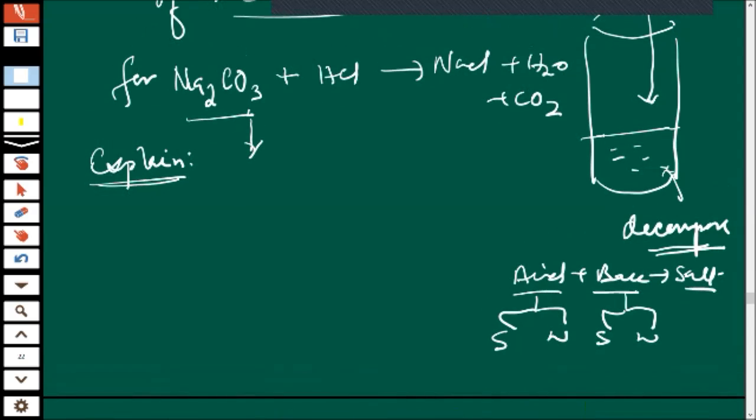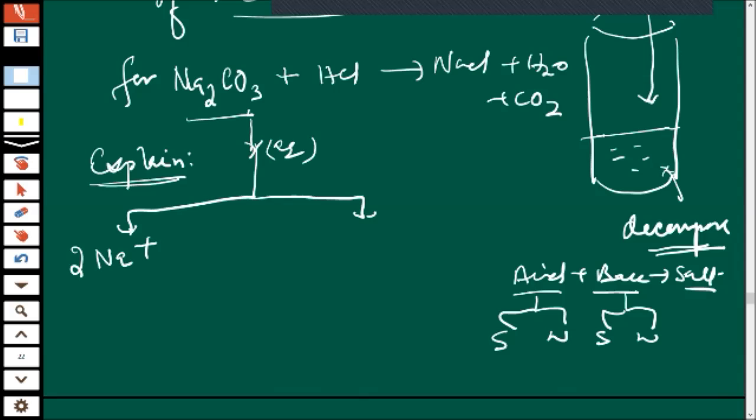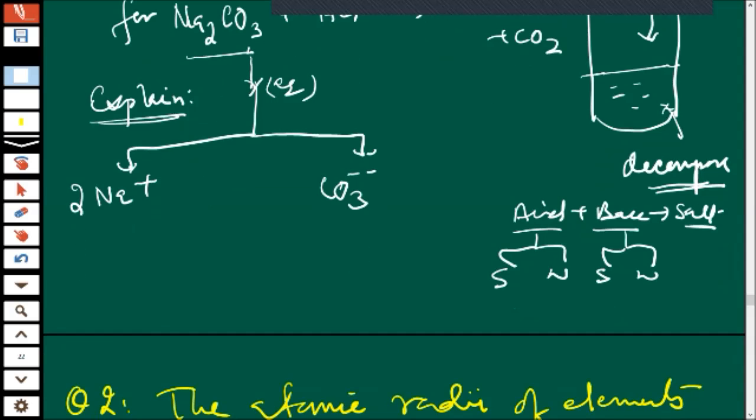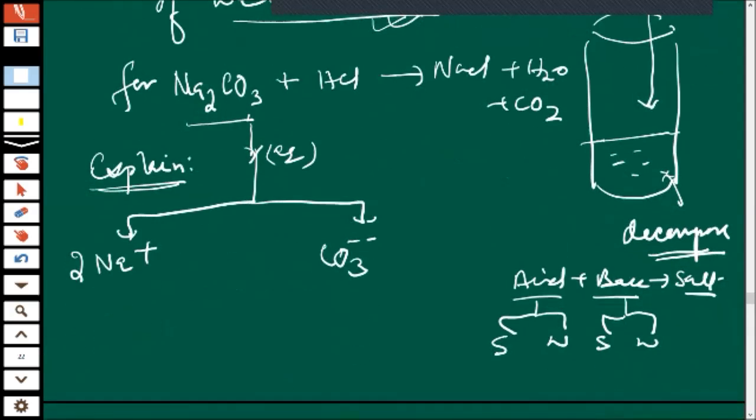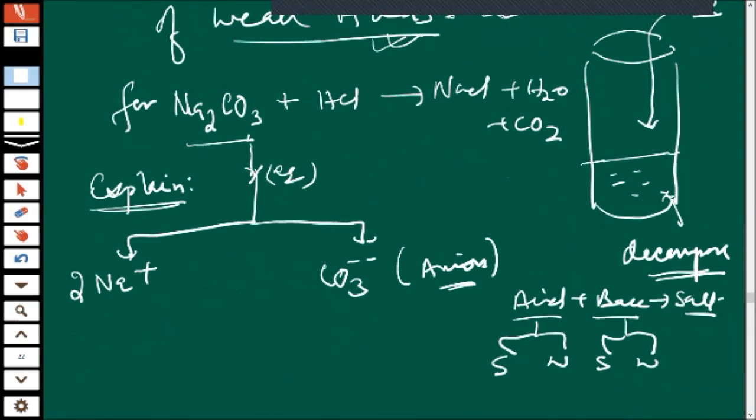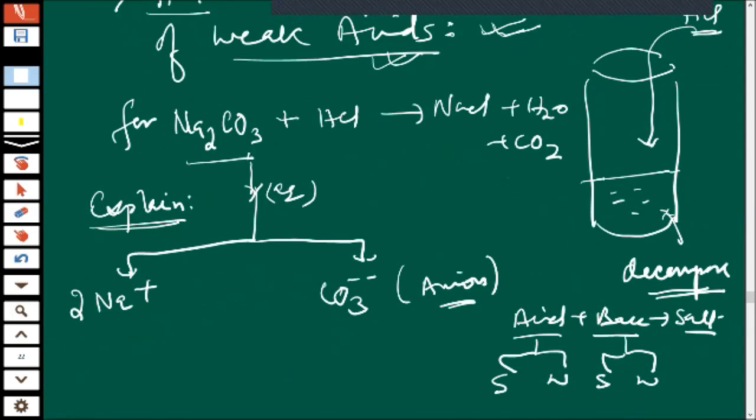In this salt, when you come to the detail of the reaction, as soon as it goes in water, it will give Na plus, because it is made up of two particles, and carbonate, children. The anion comes from the acid.